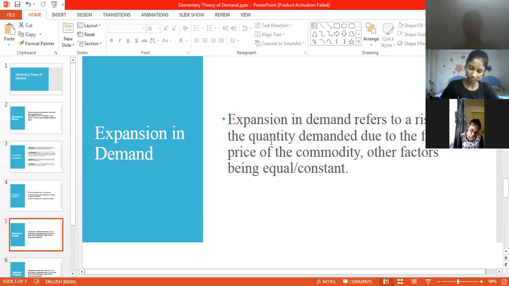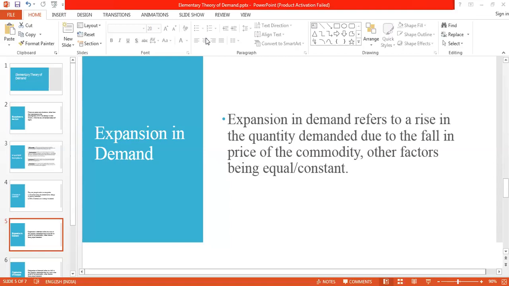Expansion in demand refers to a rise in the quantity demanded due to the fall in price of the commodity, other factors being equal.